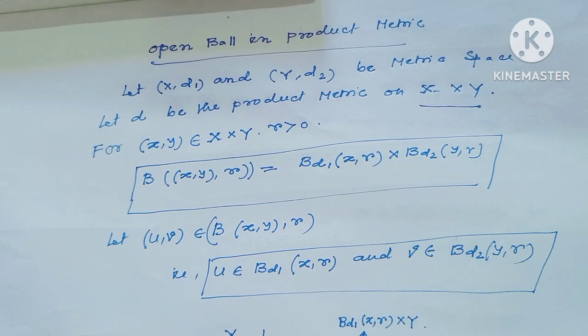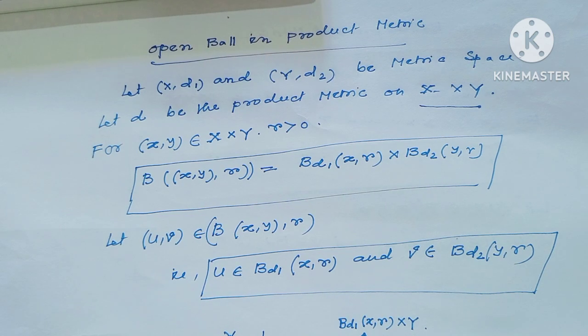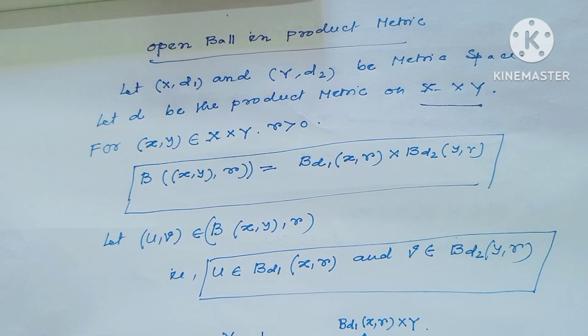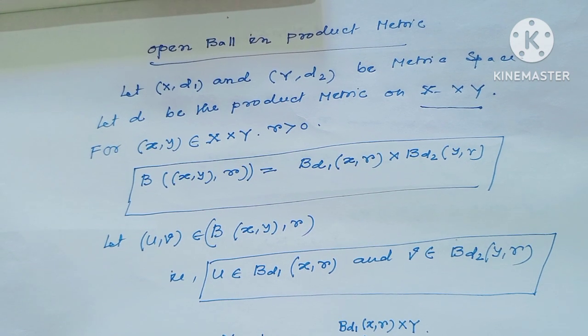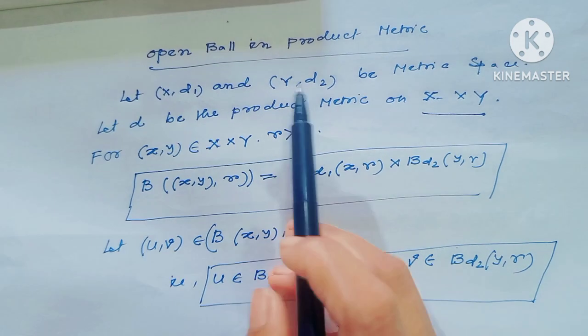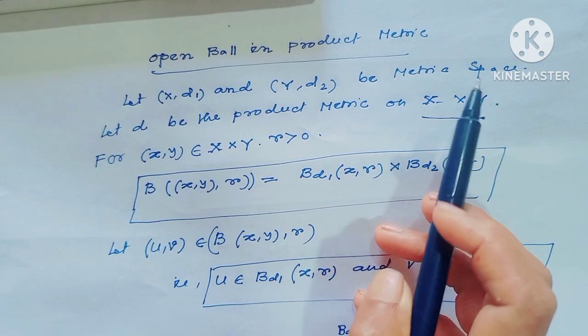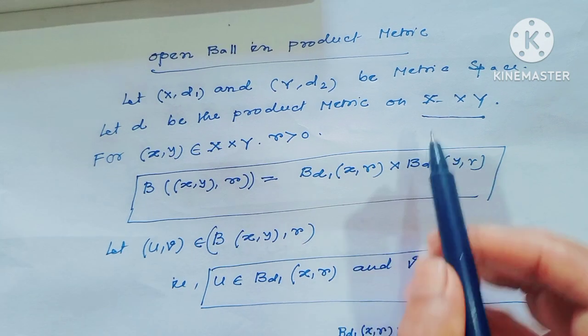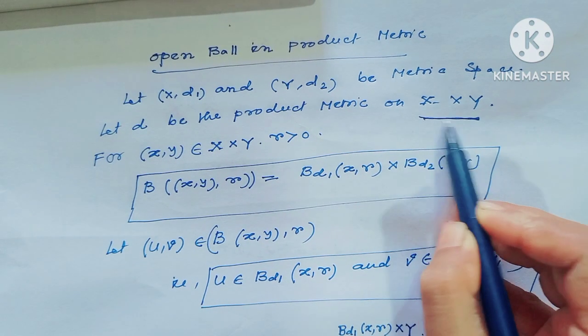Now I will see how the open ball looks in the product metric space. We all know the product metric space. Here the open ball looks like this: let (X, d1) and (Y, d2) be metric spaces, and D be the product metric on X cross Y.